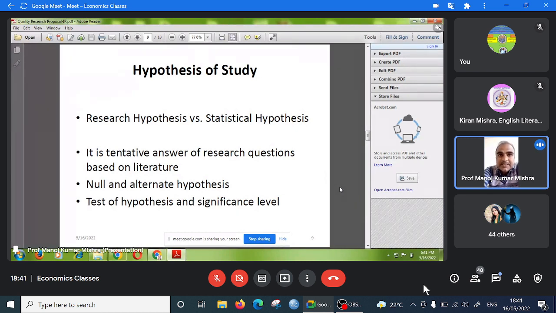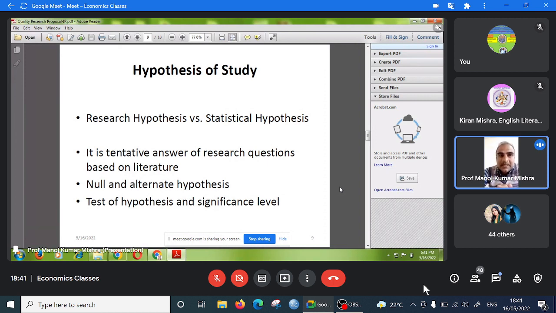Second one is statistical research. Statistical research is related to empirical research. That is related to the data. You have to test the data. So in statistical research, we formulate a statistical hypothesis and we test the hypothesis.